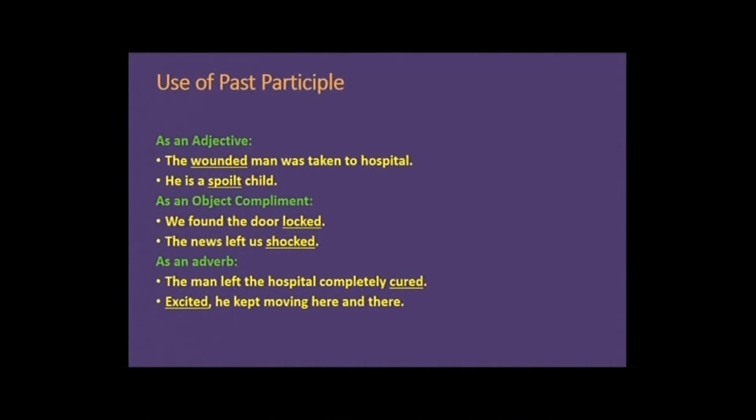Dear students, let us learn what are the uses of past participle. Like as an adjective, the wounded man was taken to hospital. He is a spoiled child. As an object complement, like we found the door locked. The news left us shocked.